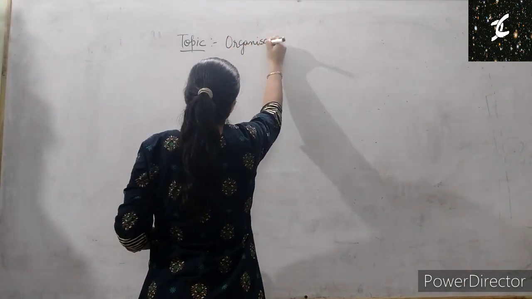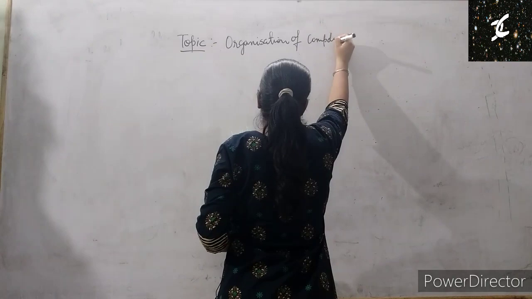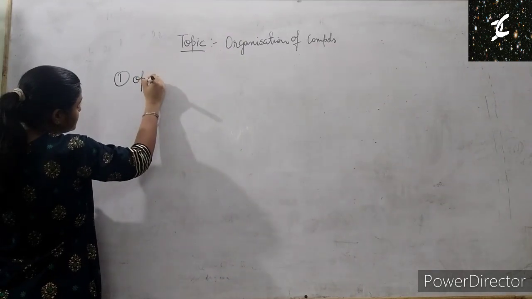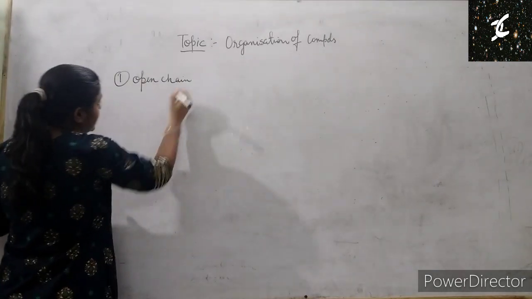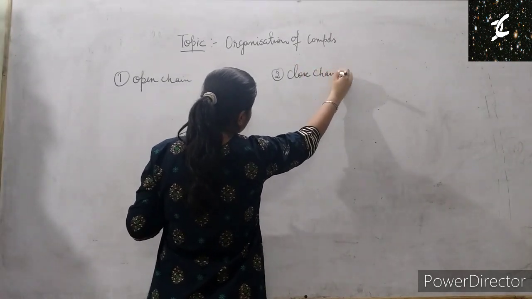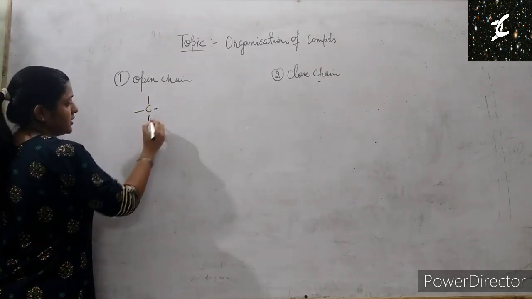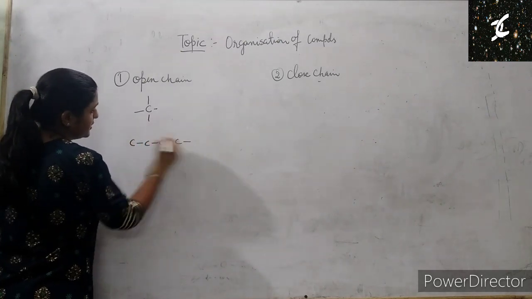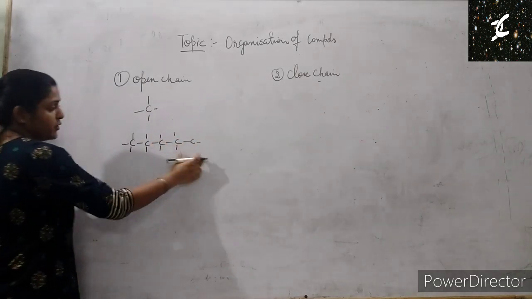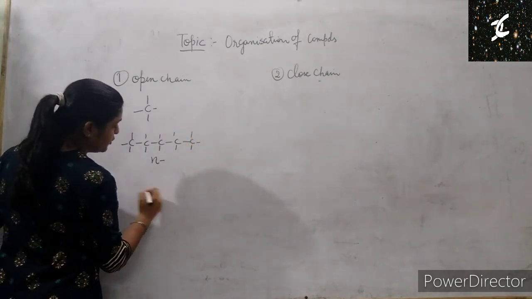Okay. Next topic is organization of compounds, or we can say organic compounds. We have one is open chain, second one is closed chain. Okay, first one is open chain that we have done, like methane. This is for open chain. Okay, this representation 1, 2, 3, 4, 5, this is for pentane. This form is known as n-pentane.